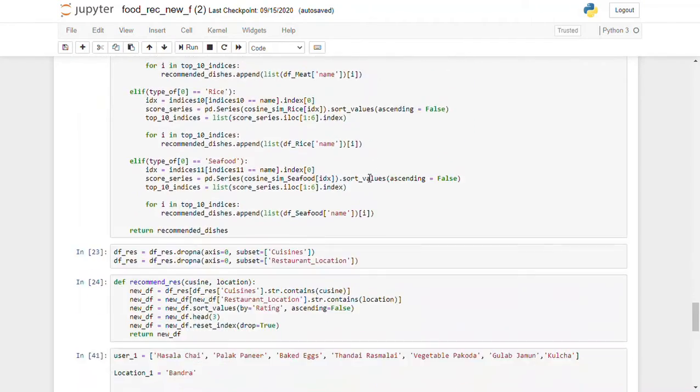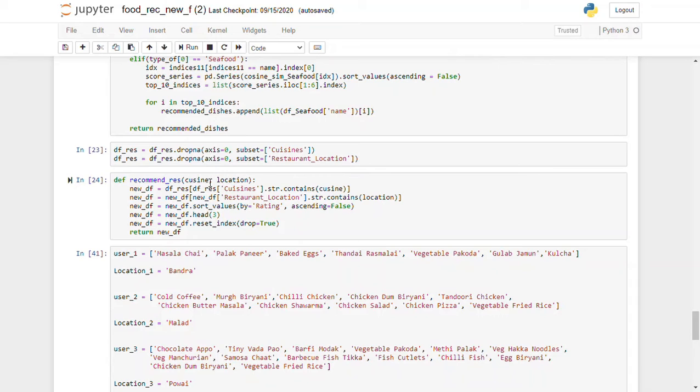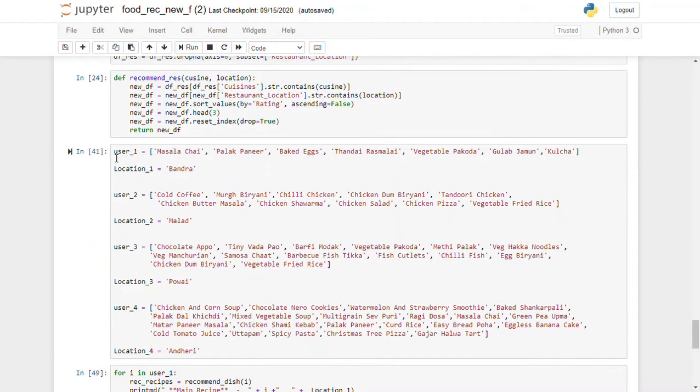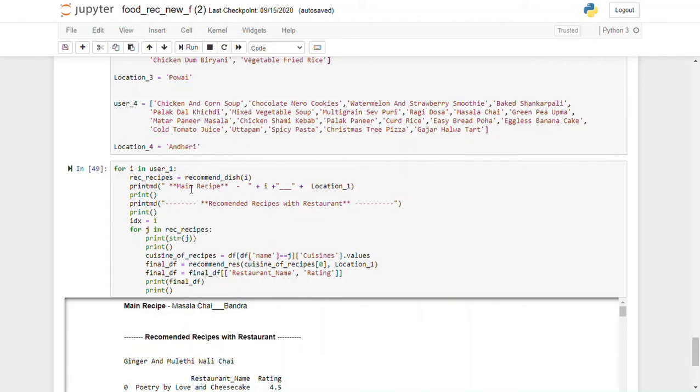Looking at the restaurant recommending function, we take the cuisine of the recommended dish and the location of the user as the two inputs, and by segregating the dataset based on these two inputs, we finally get the restaurants which are valid. After that, we sort them in descending order based on their rating to find the top 3 restaurants. Here, as you can see, we have done user profiling, wherein different users have different recipes that they have ordered in the past, and the location of the user is also mentioned. Based on these two pieces of information, our recommending function will find the corresponding dishes and their restaurants.